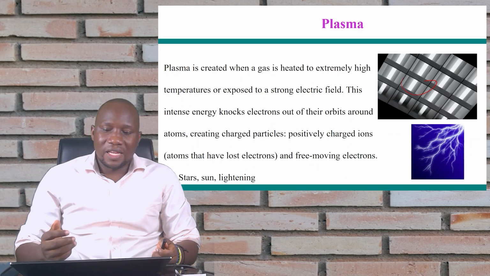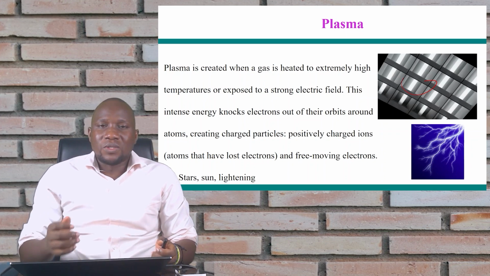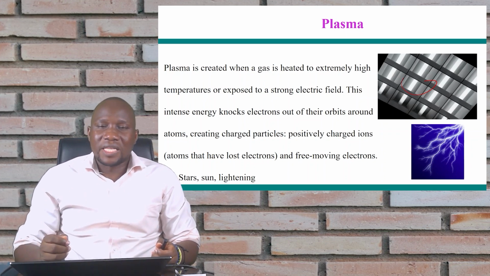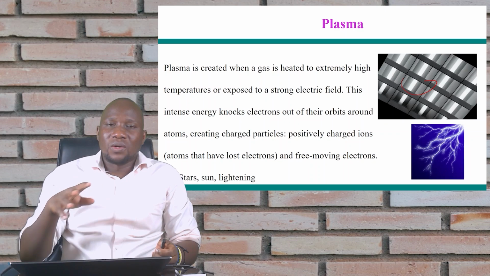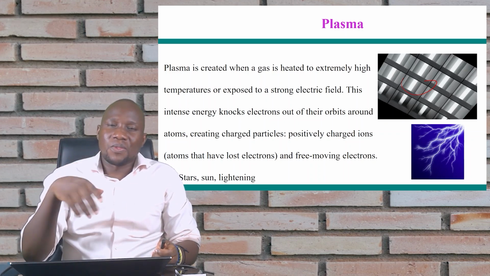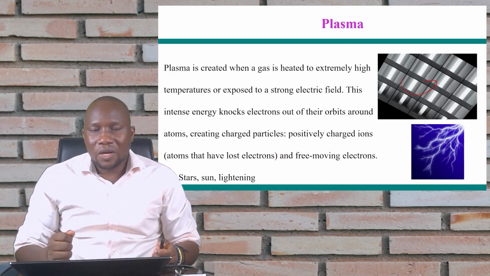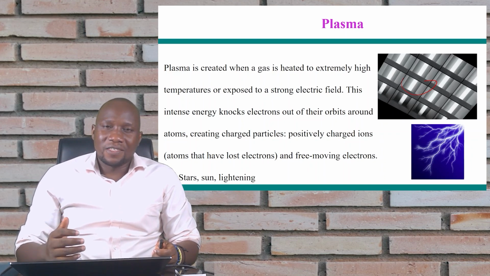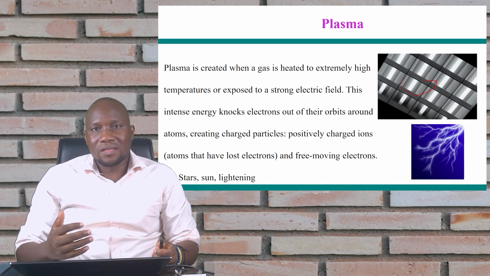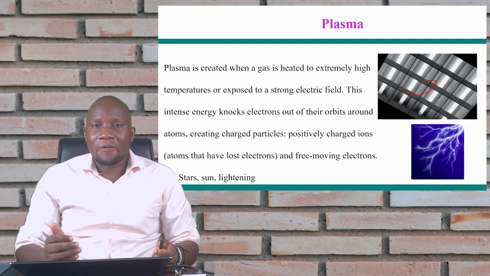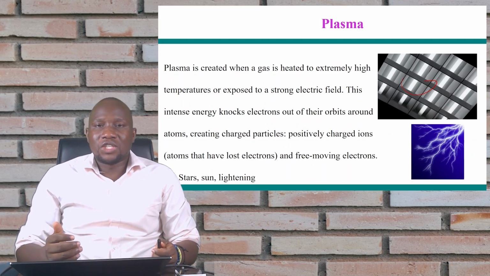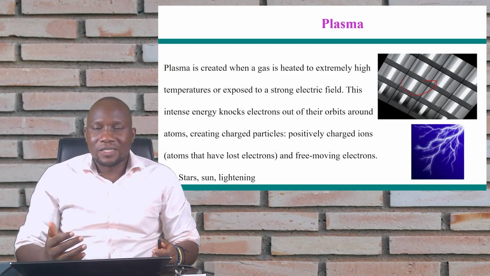Okay, and these highly charged particles, because they have lost electrons, become positively charged. Okay, and then the electrons which have been lost, I guess they are moving freely. Okay, and this is what happens with the sun, the stars, and also the lightning. But the application of that knowledge is what we see in sunlight.